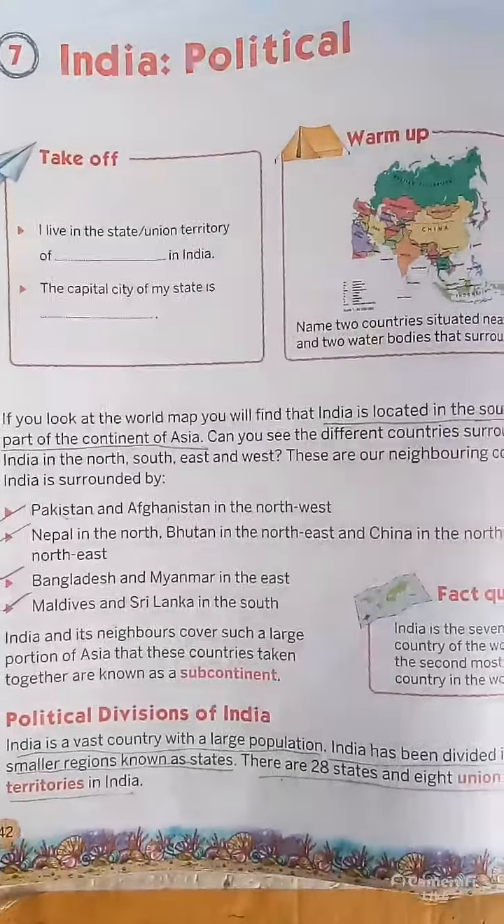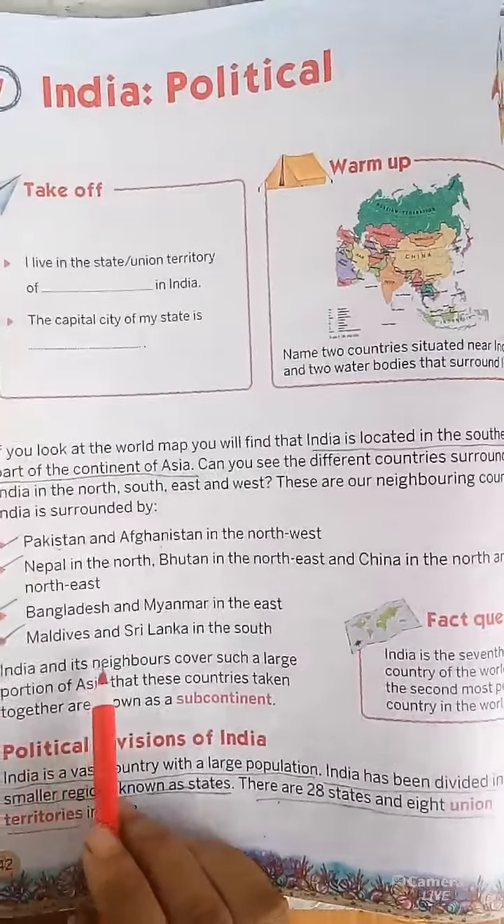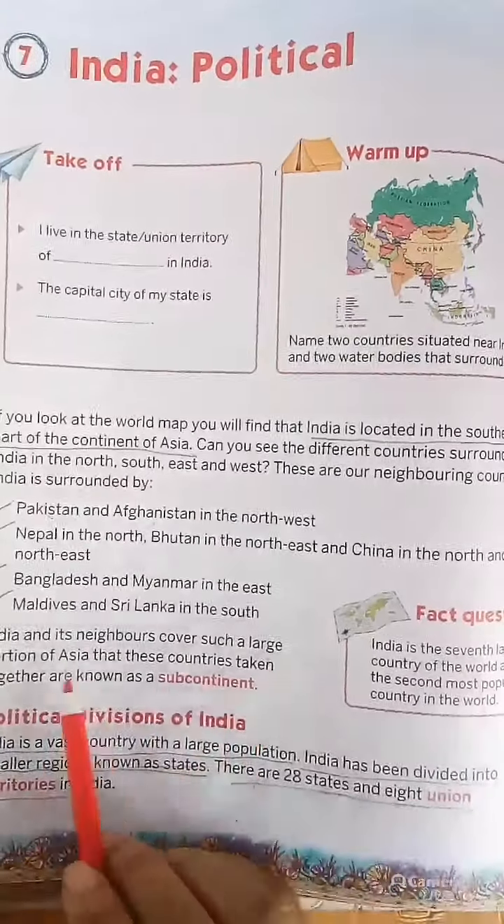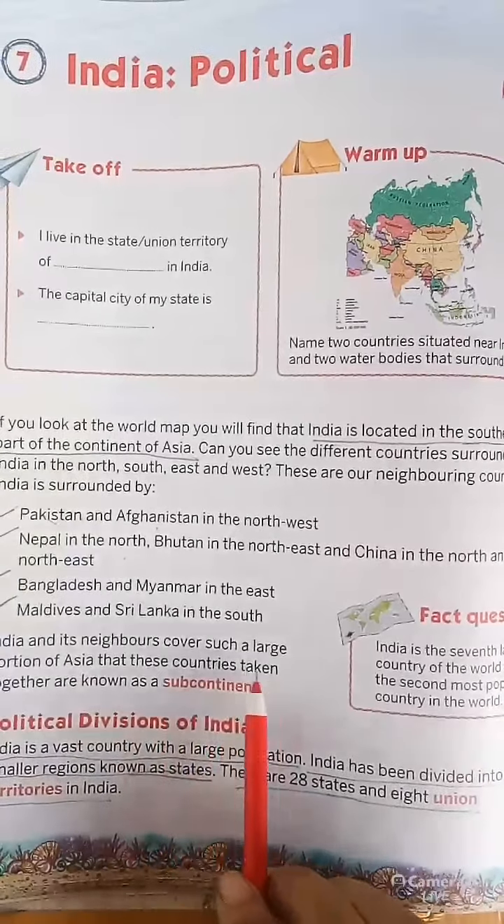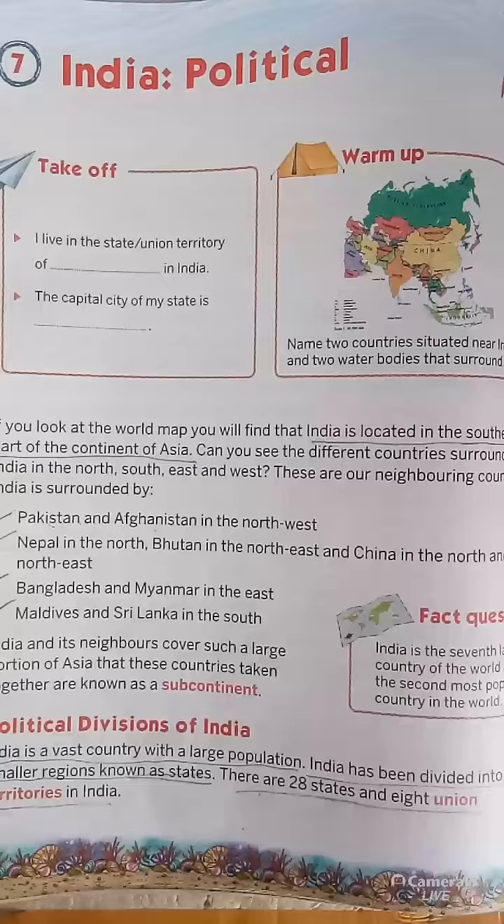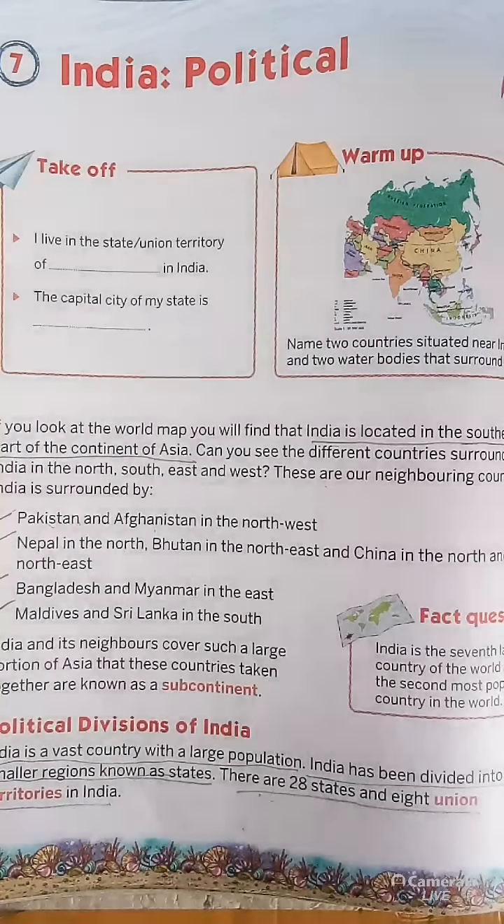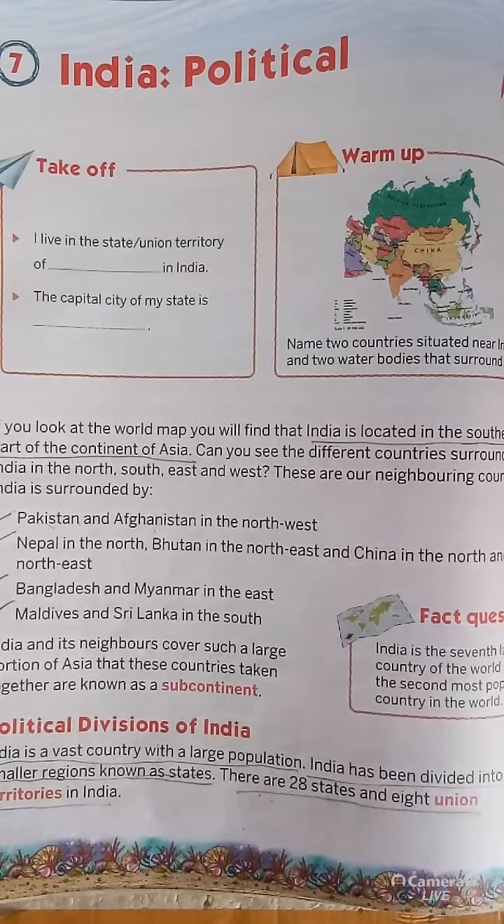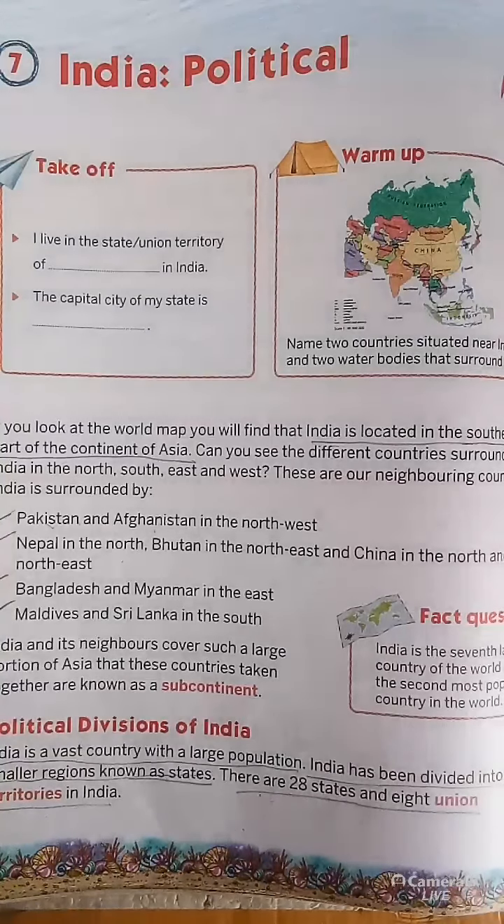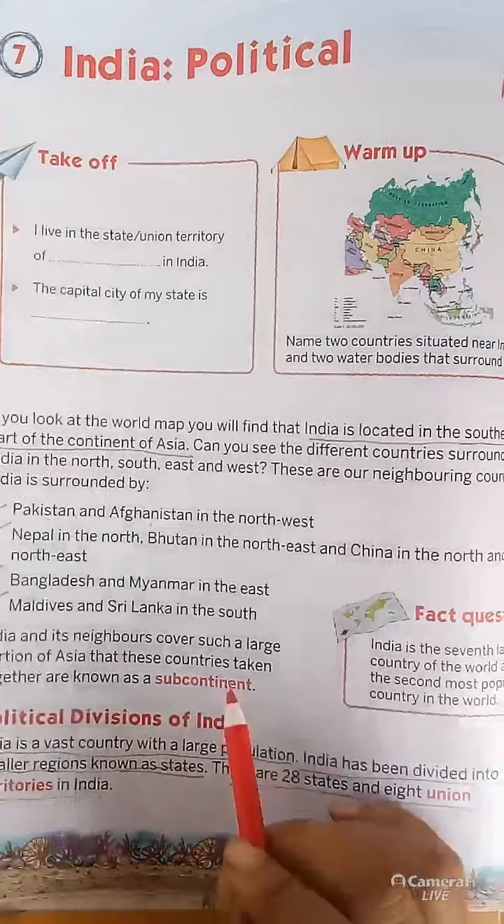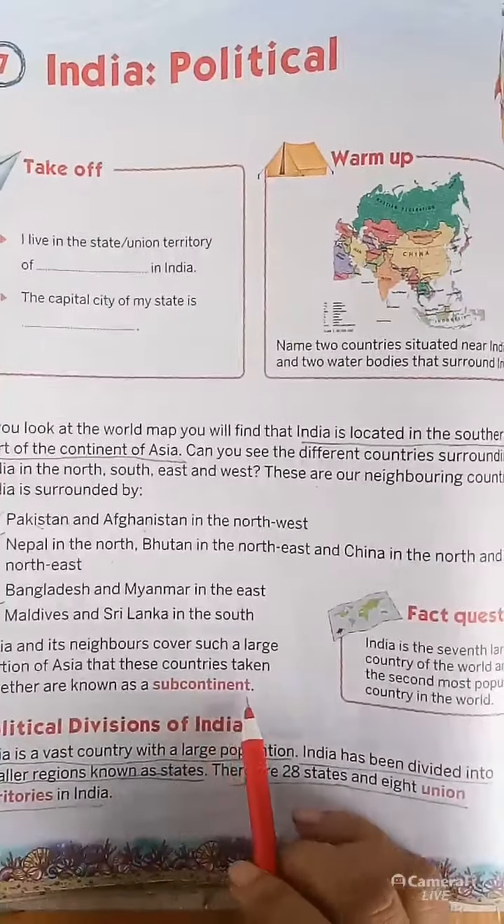We know that India and its neighbors cover such a large portion of Asia that these countries taken together are known as a subcontinent. If it were one country, it could not be properly managed as the responsibility of one person, so it is divided part by part in the subcontinent.